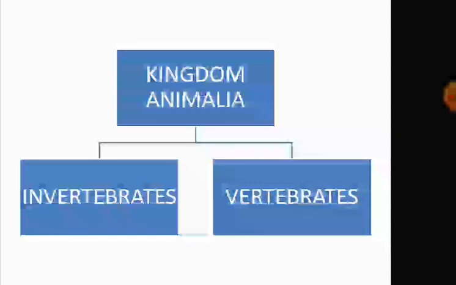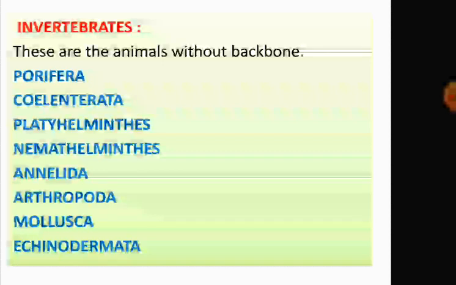Now, invertebrates consist of those animals without a backbone. And vertebrates means those animals with a backbone. So, animals with a backbone will be called vertebrates. Animals without a backbone will be called invertebrates. So, invertebrates means those animals who lack a backbone. That means they do not contain a backbone.